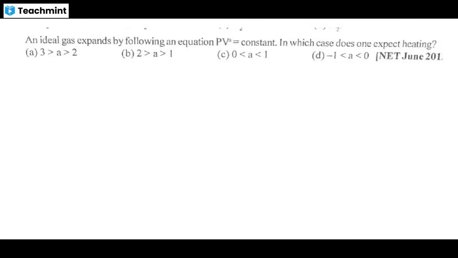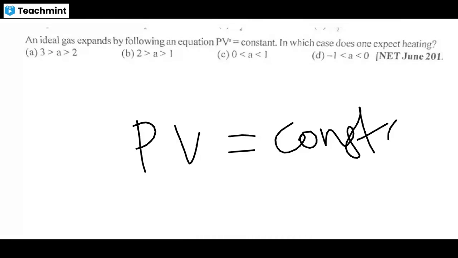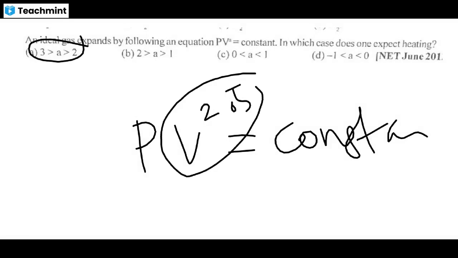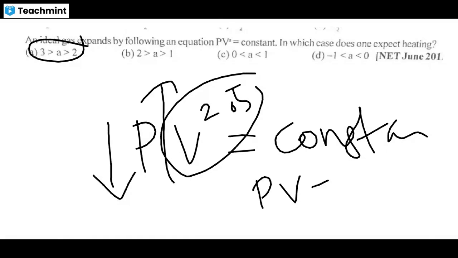So when PV to the power A equals constant, when you put whatever positive value here, take the first example, somewhere 2.5, some value. If it expands, the volume increases. PV is equal to nRT.